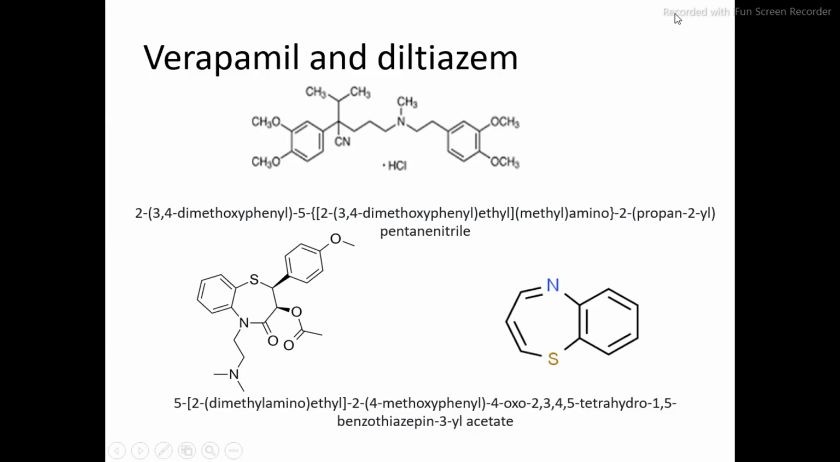And regarding the metabolism, we have studied that the metabolism occurs in the liver by deacetylation. By deacetylation, this acetyl group is liberated, resulting in the formation of deacetyl diltiazem. So these are the class 4 calcium channel blockers, that is verapamil and diltiazem.